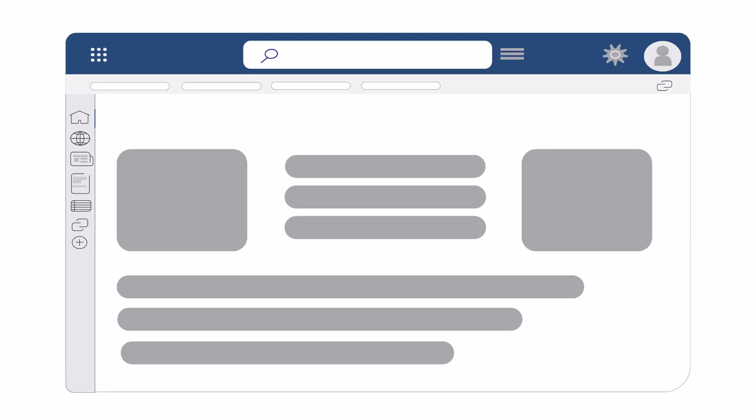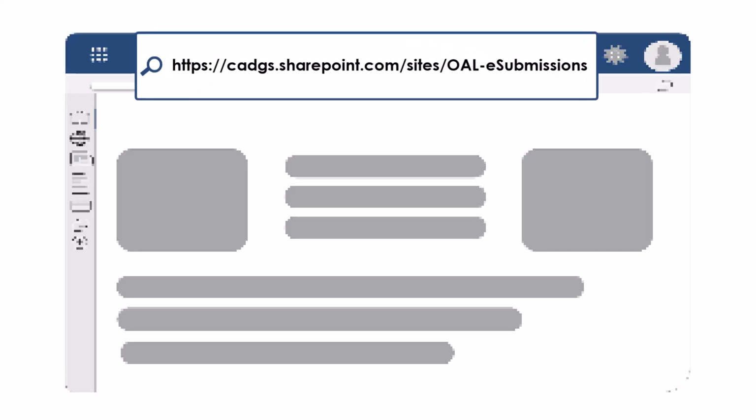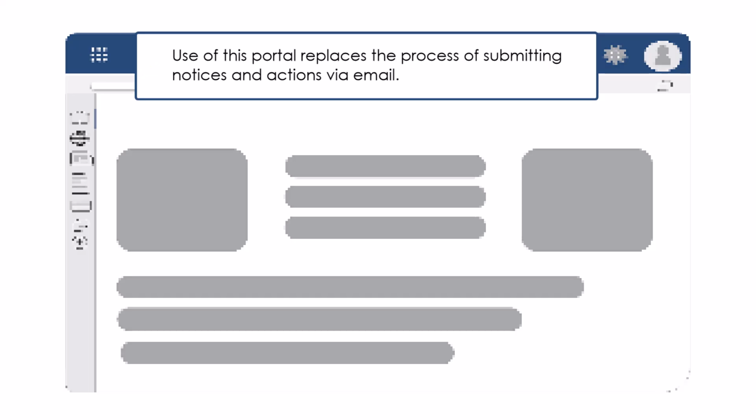eSubmissions portal. Our eSubmissions portal is accessed at https://sharepoint.com/sites/OAL-eSubmissions. Use of this portal replaces the process of submitting notices and actions via email.